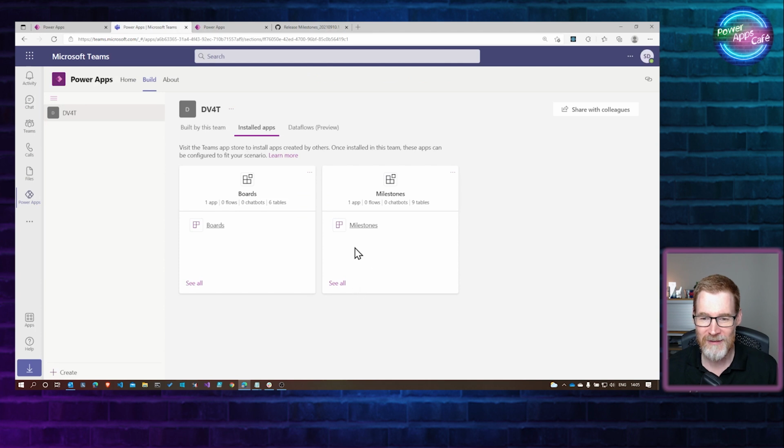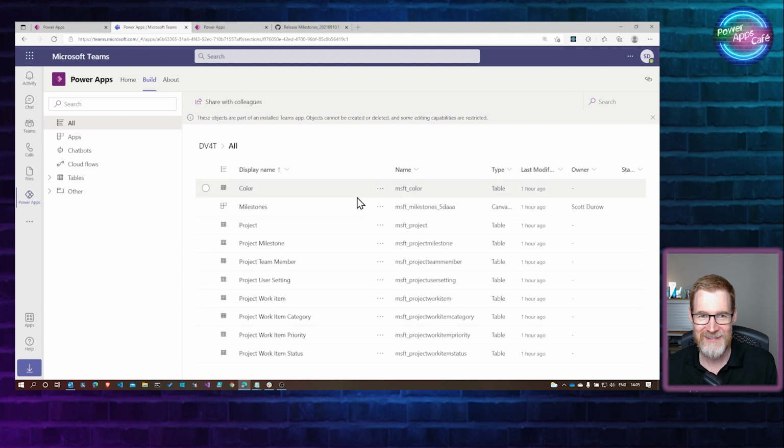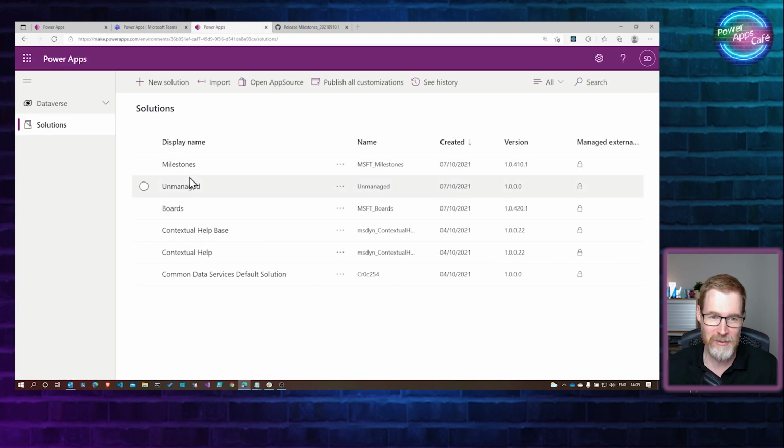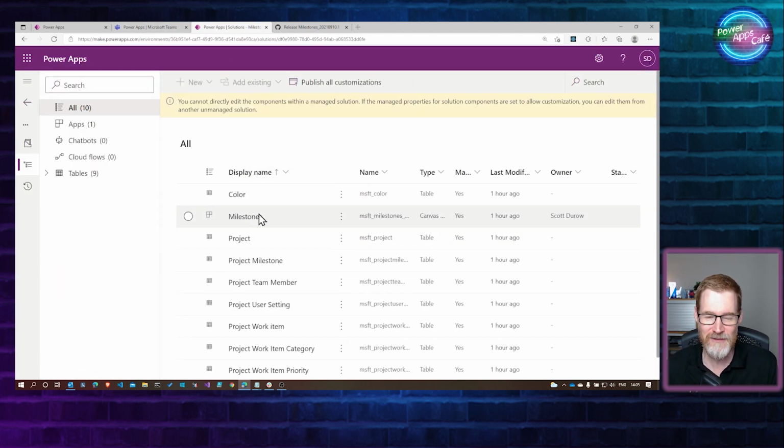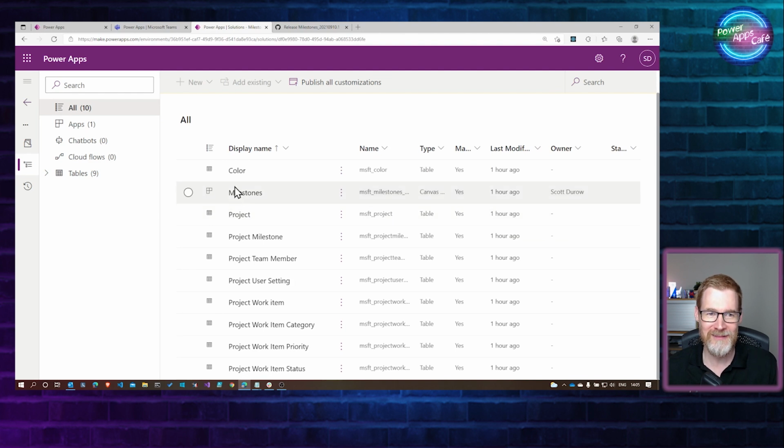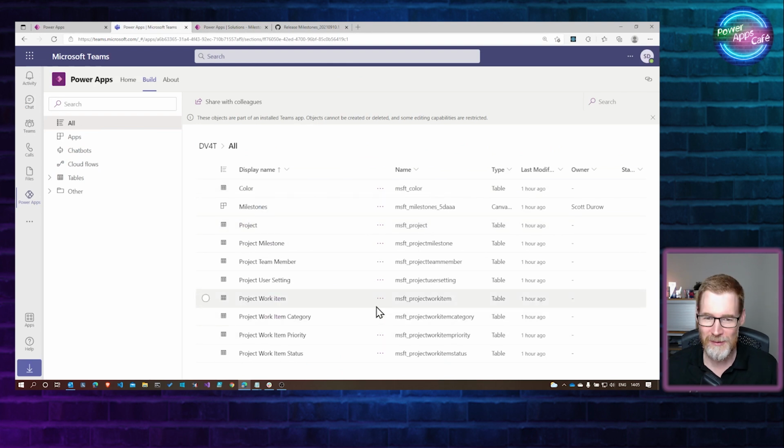And so if I click on See All on the milestones, it brings us into the same kind of view as I would get inside the Dataverse solution view. What you can see here is it's showing the same kind of thing, the apps and the tables. What we can do here is start to investigate. The way this works is you've got projects and then you've got tasks in those projects. Really, there's nothing